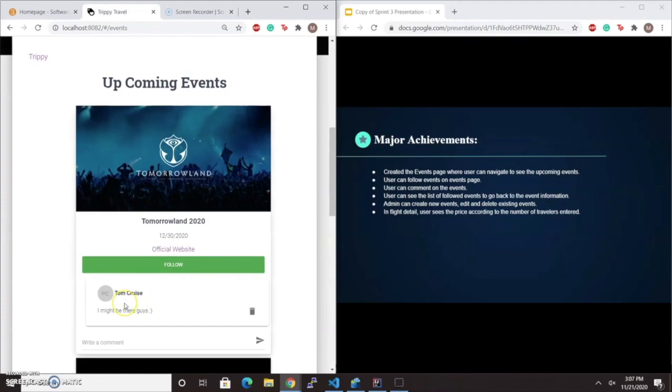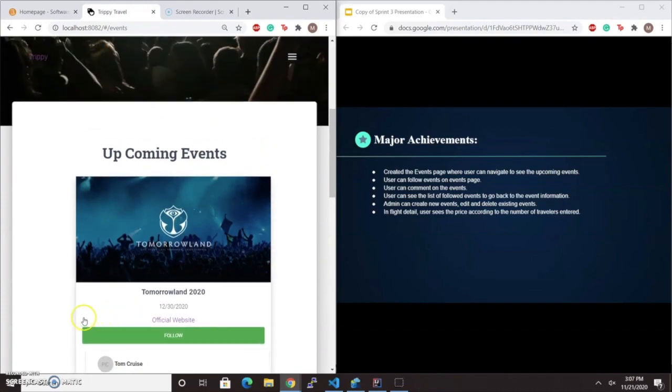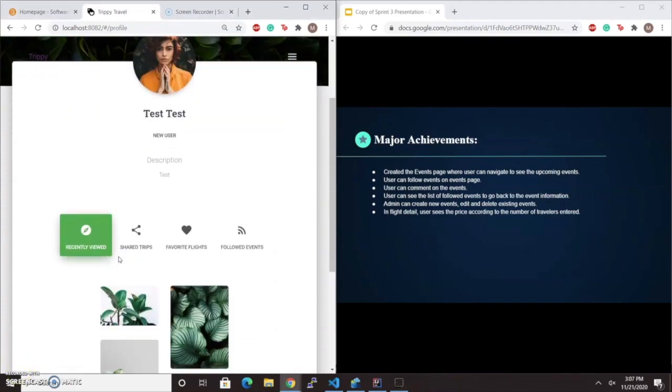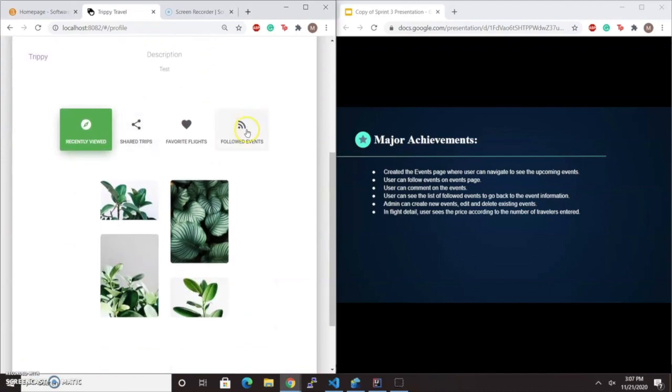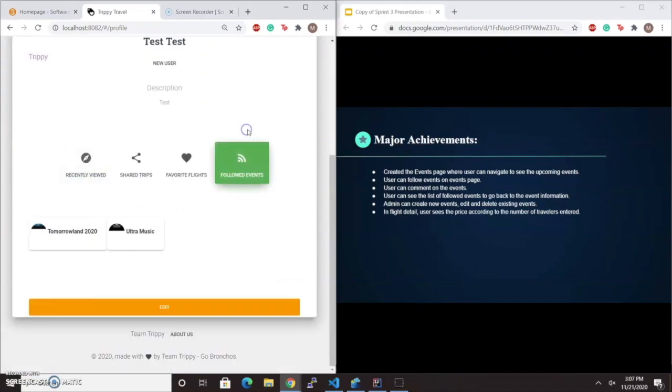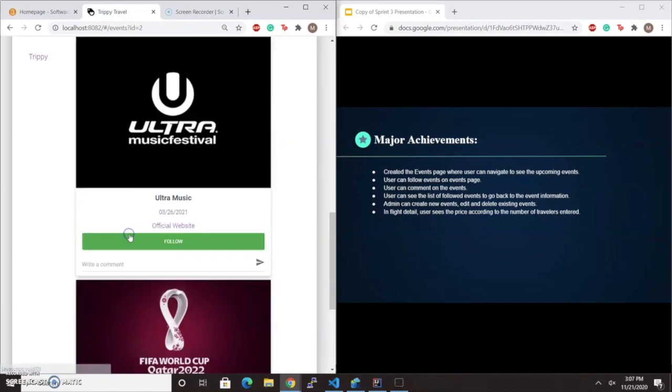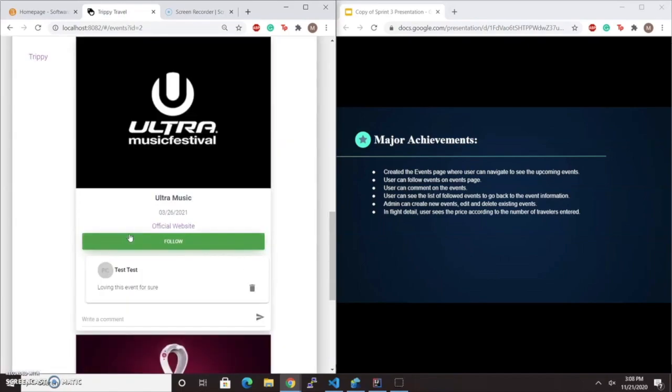User can see the list of followed events to go back to the event information. So if we go to the profile page, we have a tab over here that says followed events. You click here, you can see over here that the user has followed 2 events. And if you click the followed event, it will take you back to the exact event.